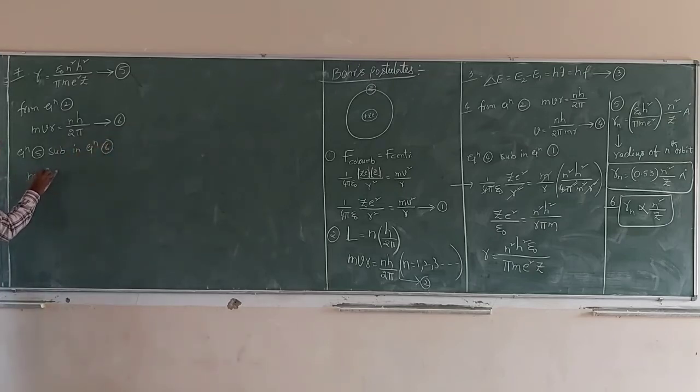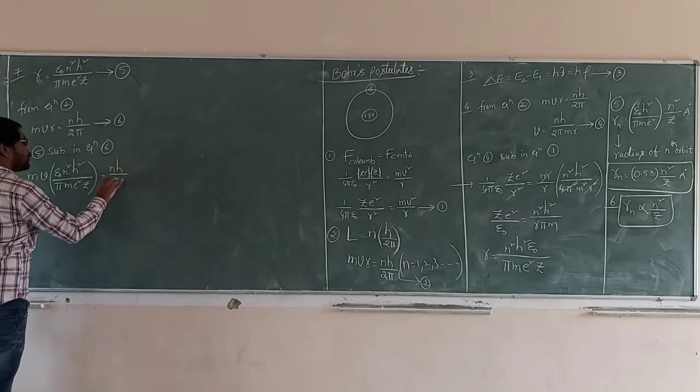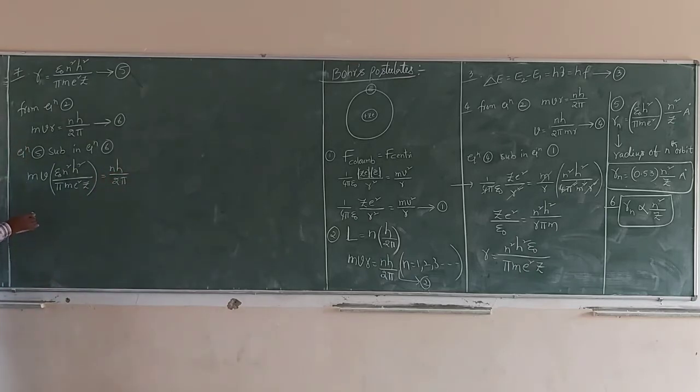So n square h square epsilon naught by pi m e square Z is equal to nh by 2 pi. Which parameters cancel? m cancels, nh cancels, pi also cancels.